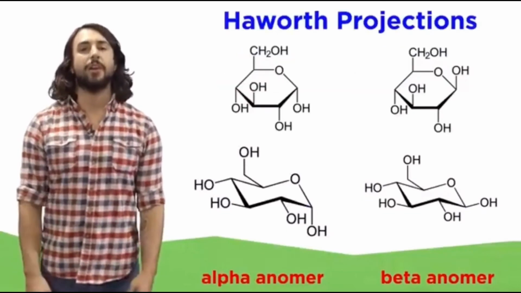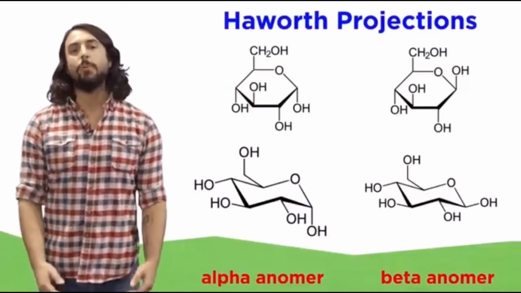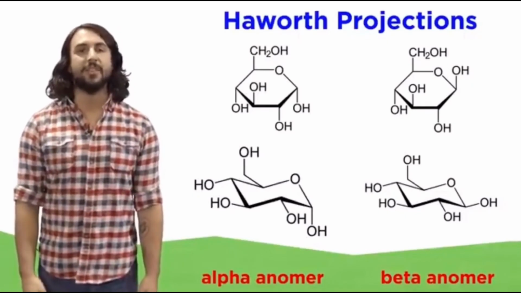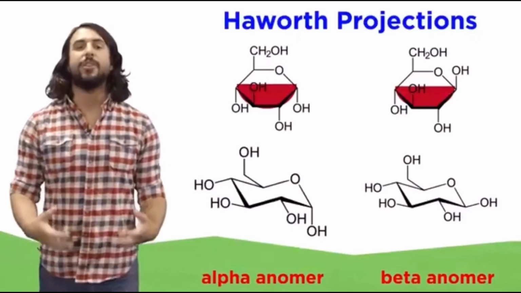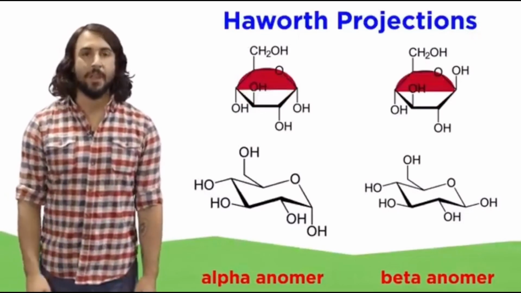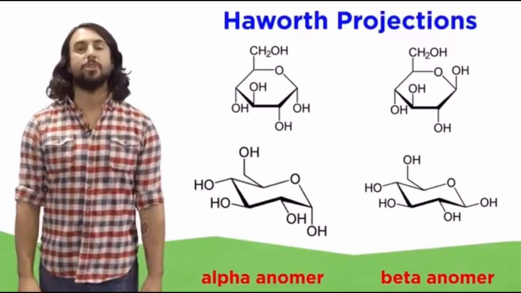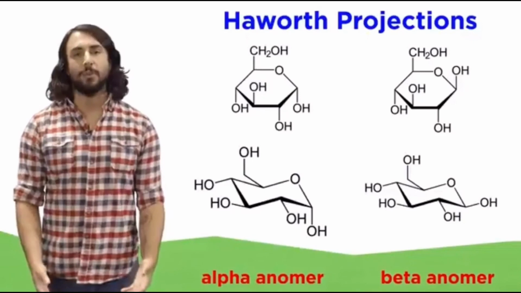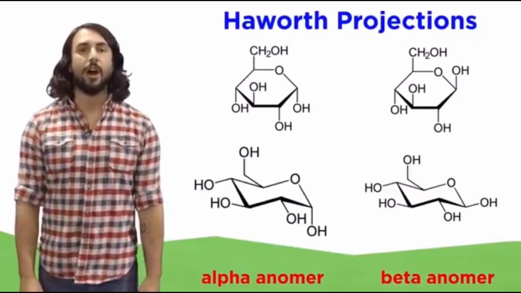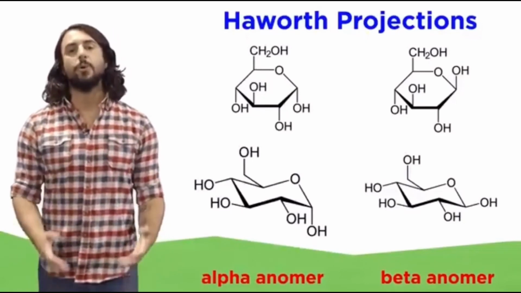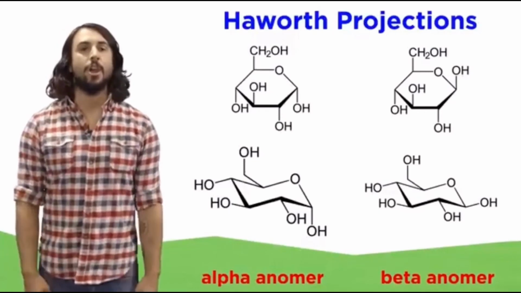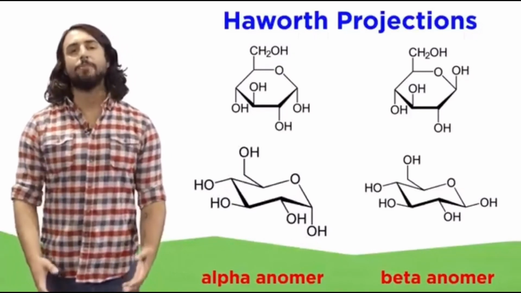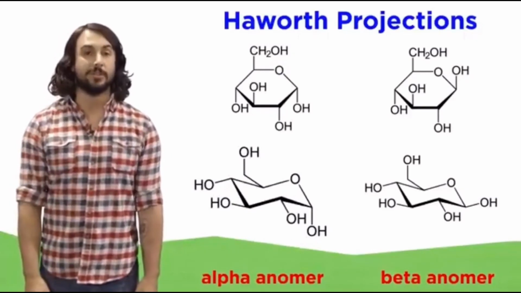When we draw cyclic monosaccharides, we sometimes use Haworth projections. With these, we look at the ring from the edge, meaning this part of the ring is closer to us and this part is further away from us. And we show the functional groups projecting straight up and straight down. This does not accurately display the true geometry of the molecule, because we know 6-membered rings like these prefer to be in a chair conformation. But Haworth projections have other practical uses.